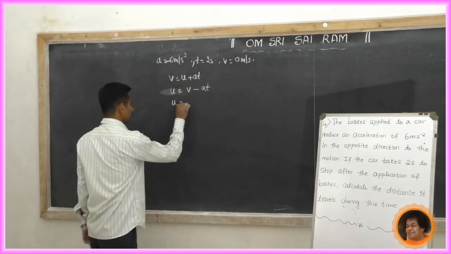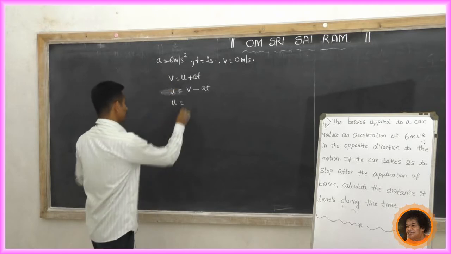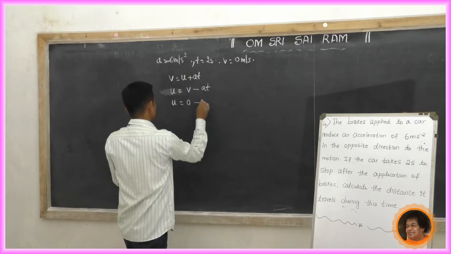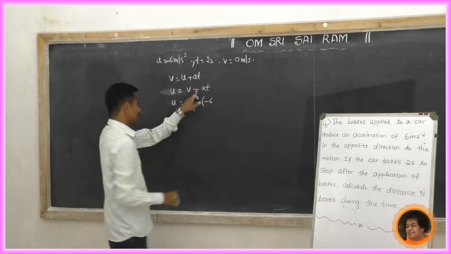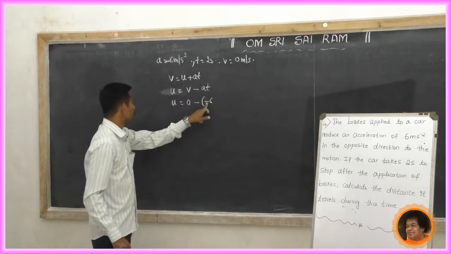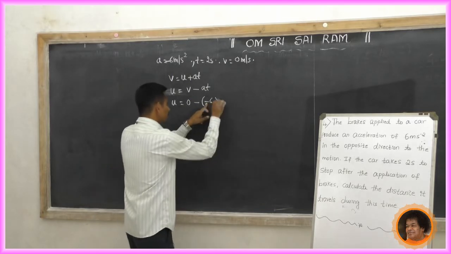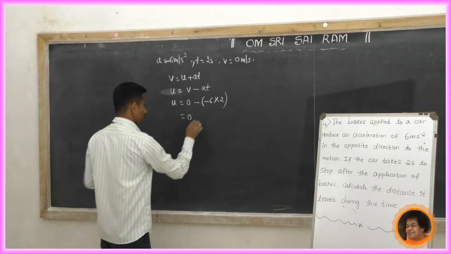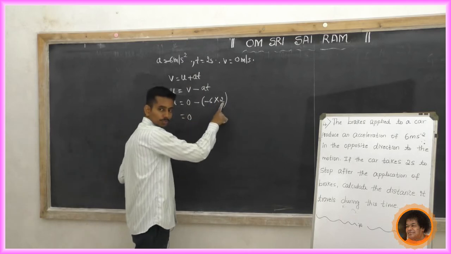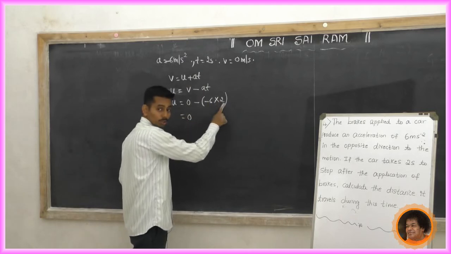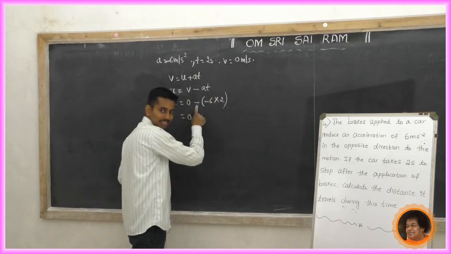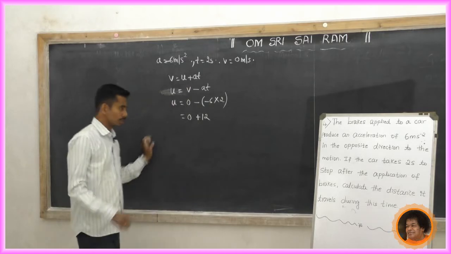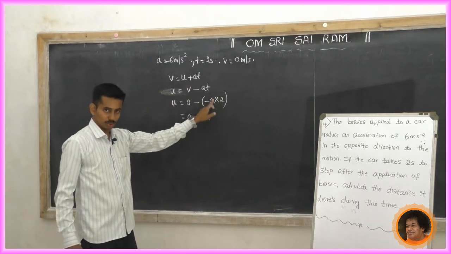Now substitute the values. u equal to, what is v? It is 0. 0 minus a. What is the value of a? Minus 6. Be careful, here it is a minus. Then a equal to minus 6 into t, that is 2. So 0 minus, minus 6 into 2, minus 12.